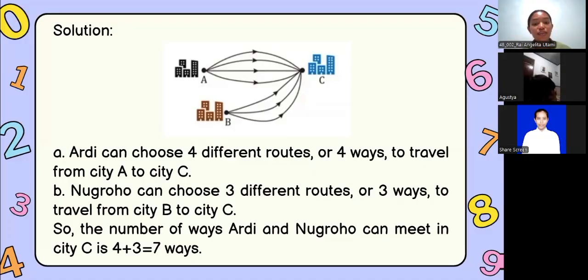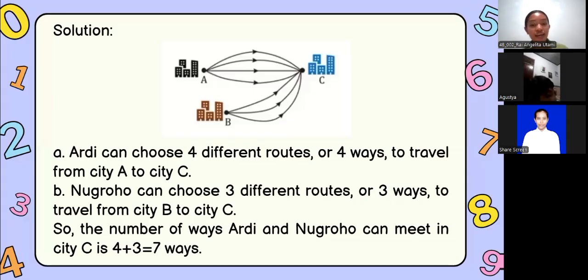Now, let's look at the solution for the problem we just discussed. Take a look at this diagram. First, RD can choose 4 different routes or 4 ways to travel from city A to city C. I see the four routes from A to C on the diagram.